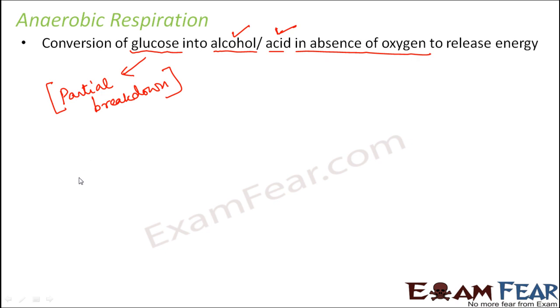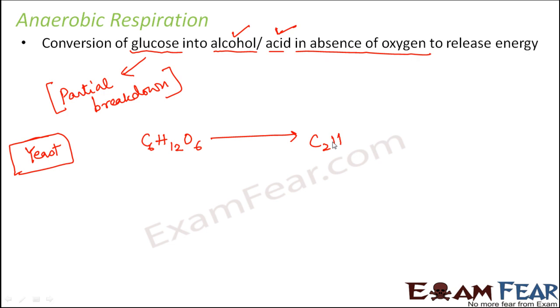So let us look at some examples where we will see how glucose gets converted into alcohol or acid. Let us take the example of an organism called yeast. Yeast is an example of a fungi, and in yeast the respiration which happens is anaerobic respiration. So that means glucose, which is C6H12O6, breaks down partially in absence of oxygen to form alcohol, that is C2H5OH, which is ethanol, and along with this it produces carbon dioxide plus energy.